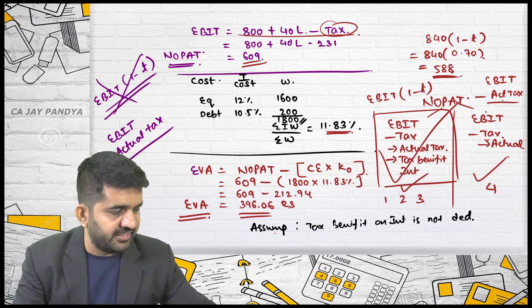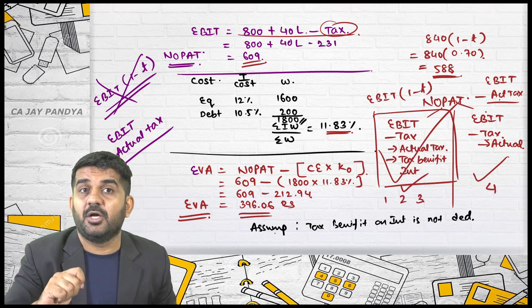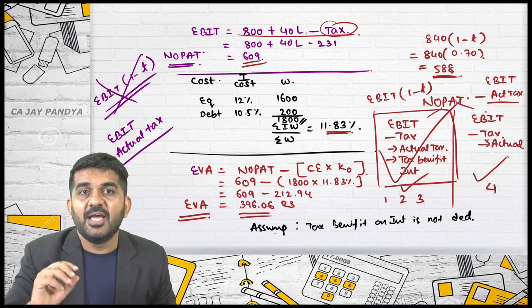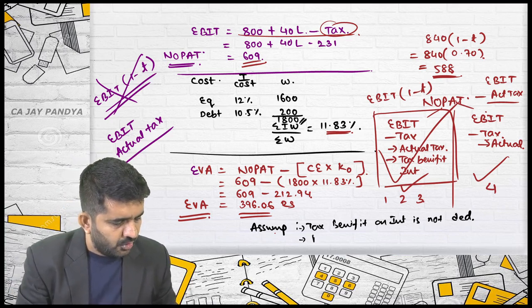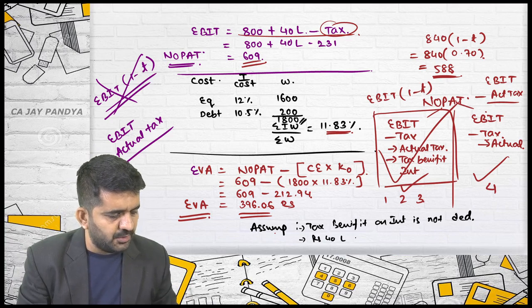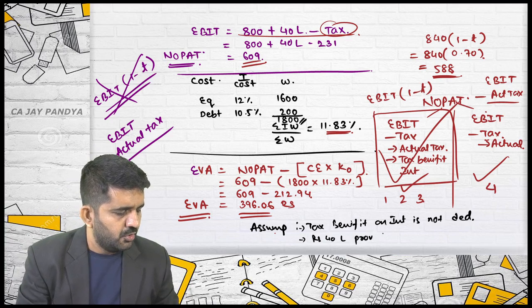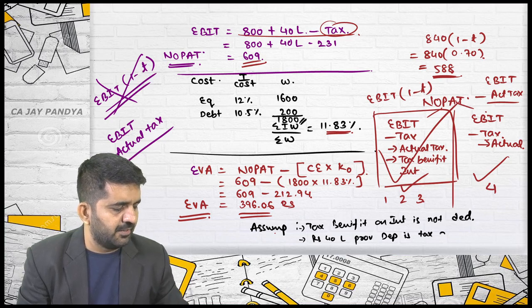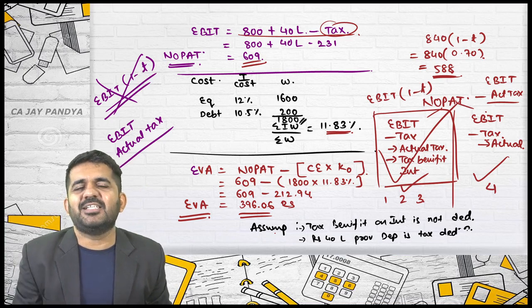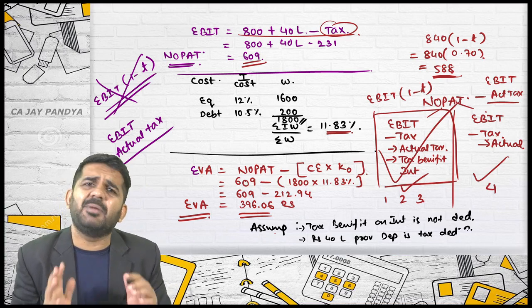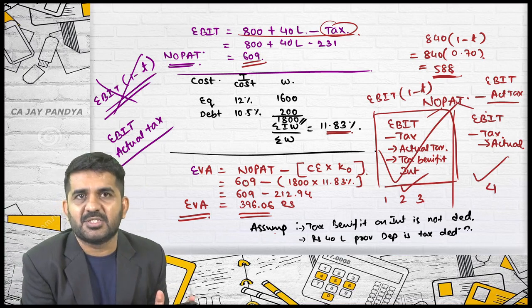We have not deducted tax benefit on interest because we are reducing actual tax and not directly EBIT into 1 minus T. Number 2, rupees 40 lakhs provision of depreciation is tax deductible, assumed. Is it correct? Now, if you go to the Income Tax Act, it is not actually tax deductible, but understand in finance you can assume.